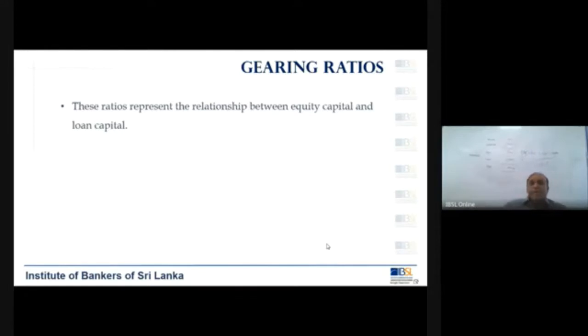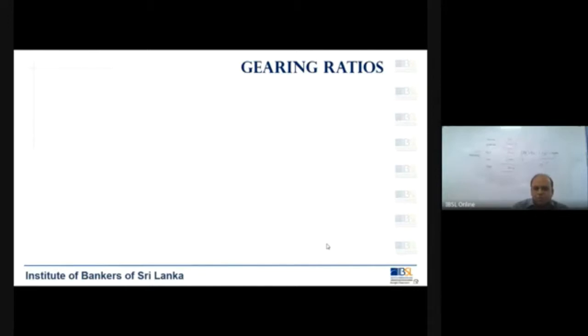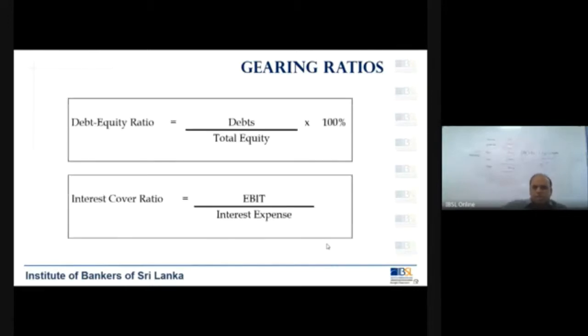So, in order to identify how the company's borrowing level is, or whether they are in danger, the gearing ratio will help us understand that. In this regard, we calculate two important ratios, which are known as the debt equity ratio and the interest cover ratio.